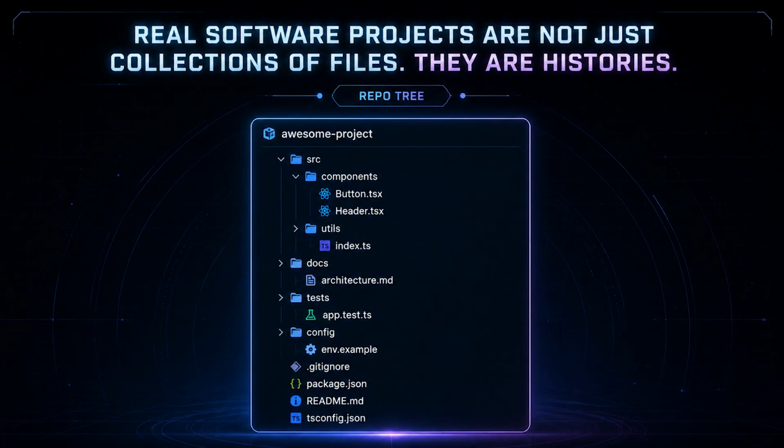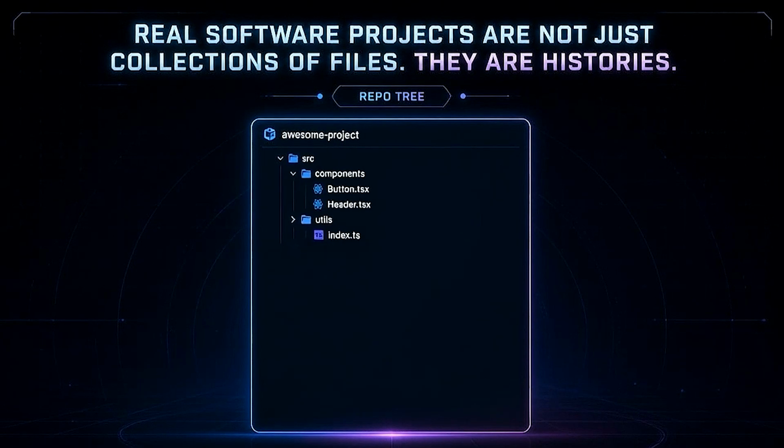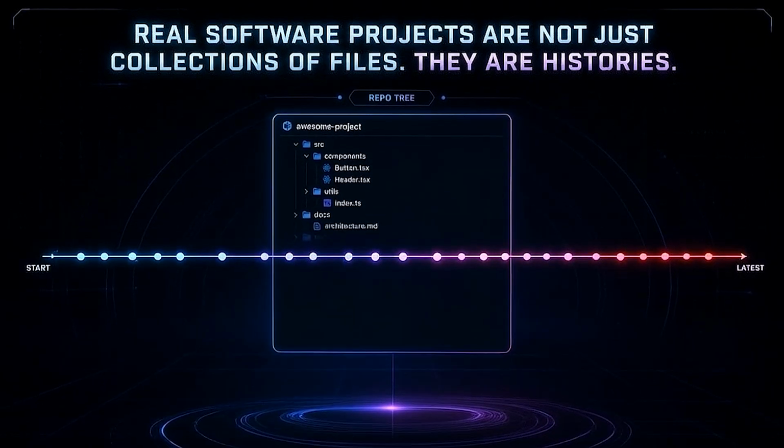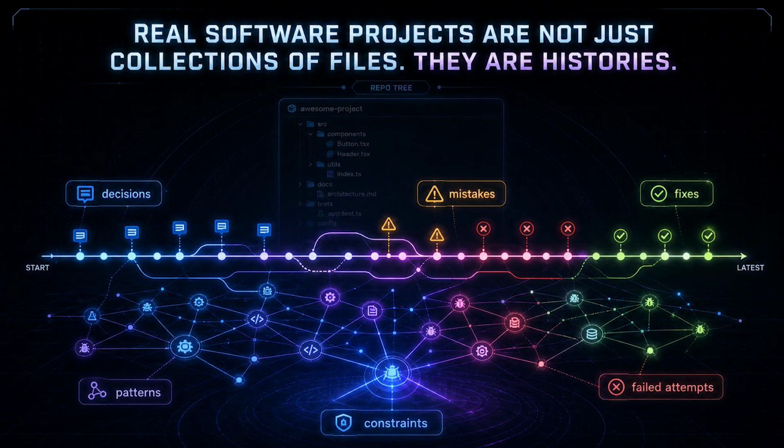And real software projects are not just a collection of files, they are histories. A repo contains decisions, mistakes, patterns, conventions, hidden constraints, failed attempts, and fixes that only make sense if you remember what happened before. So the question is, can we give a coding agent a memory system that grows from the work it actually does? That is what RadialRecall is exploring.